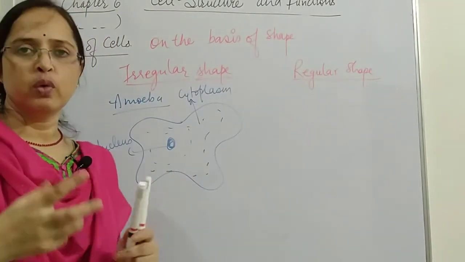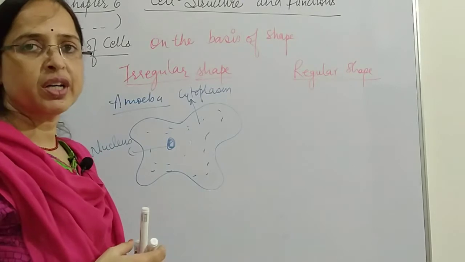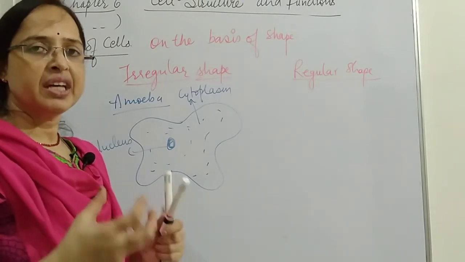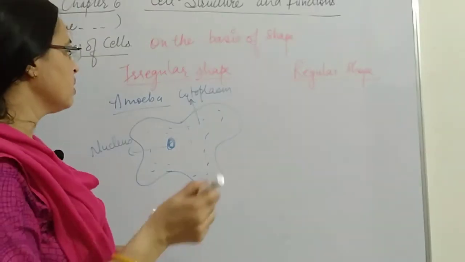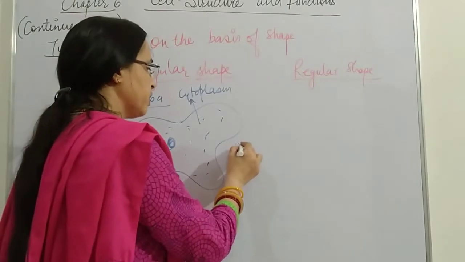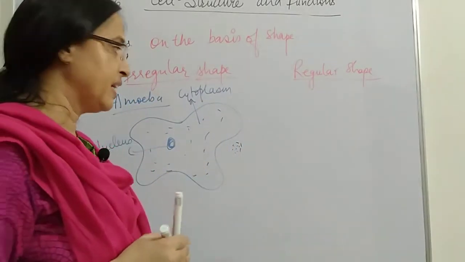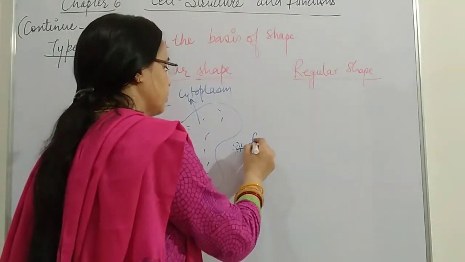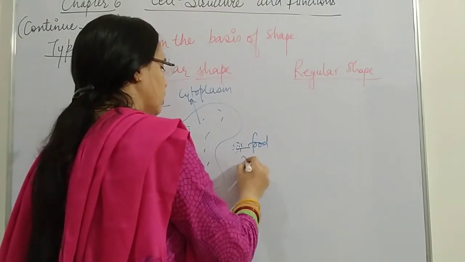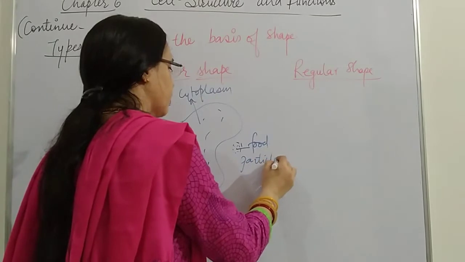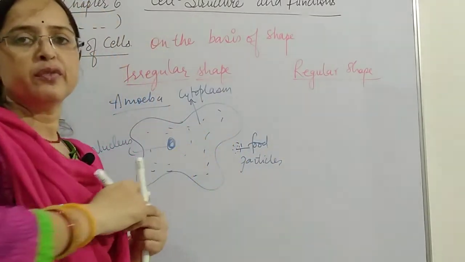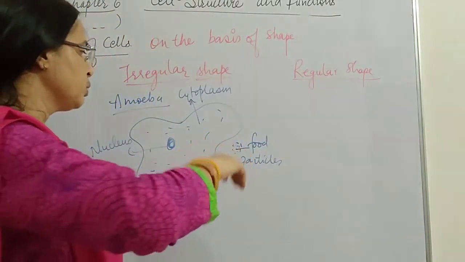Amoeba is present in water, it is an aquatic organism. When it has to take food, what will happen? Suppose the food particles are present over here. Now amoeba has to take the food. What will it do?